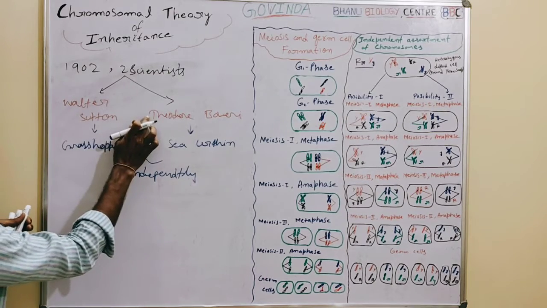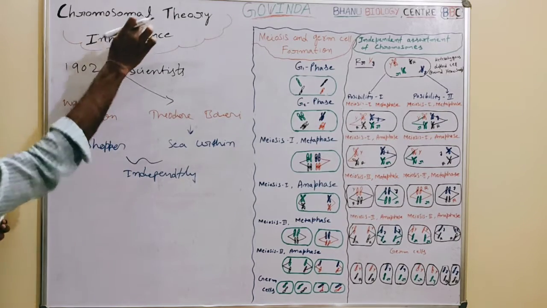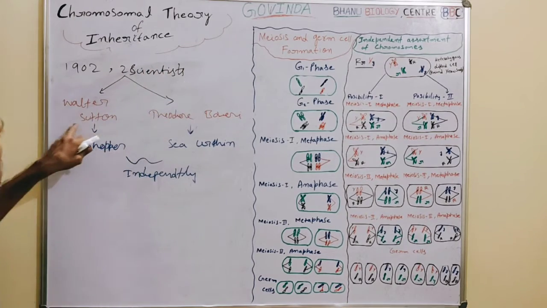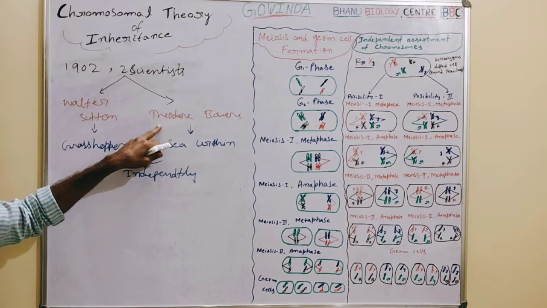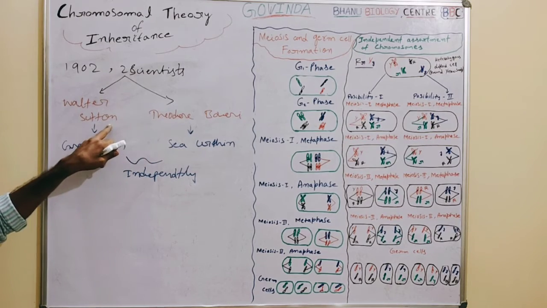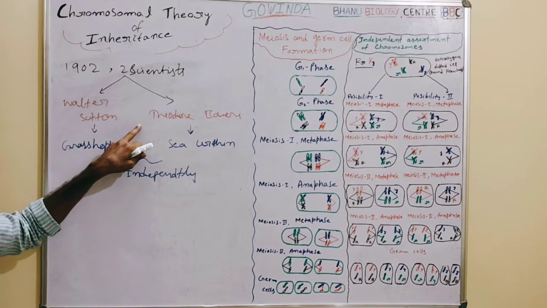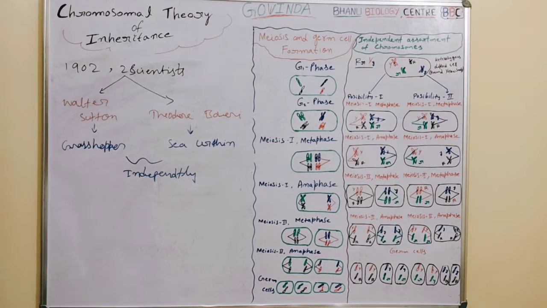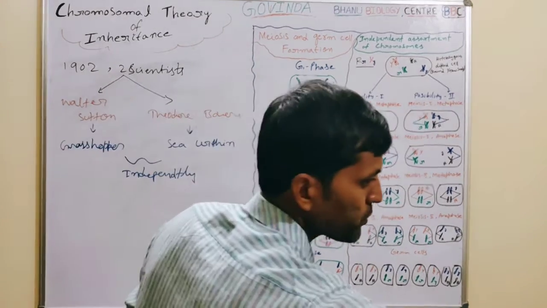These two persons proposed the chromosomal theory of inheritance. Who proposed the chromosomal theory of inheritance? Walter Sutton and Theodore Boveri. Popularly we can say that Sutton and Boveri proposed the chromosomal theory of inheritance. So let us see the outcomes of this theory.